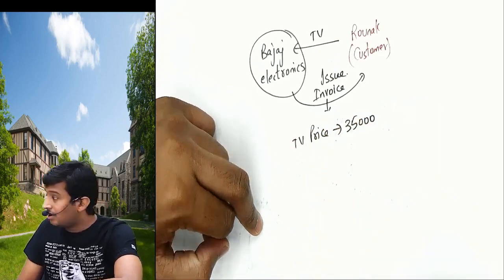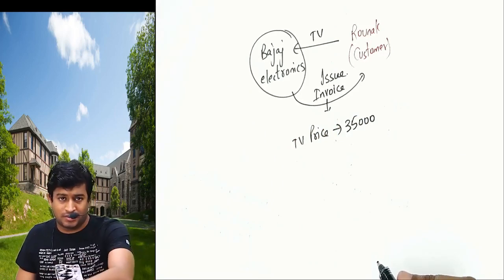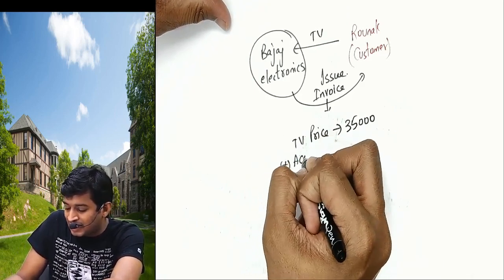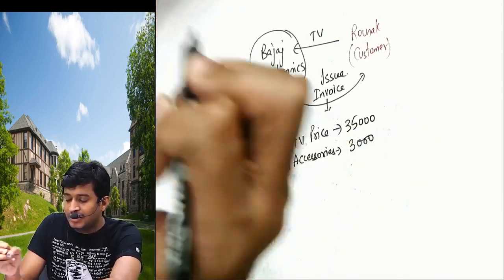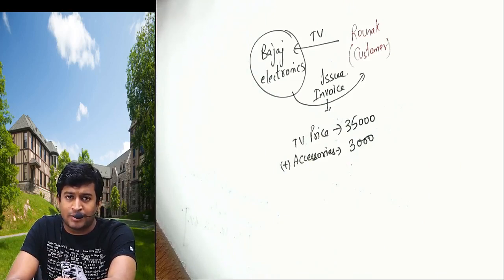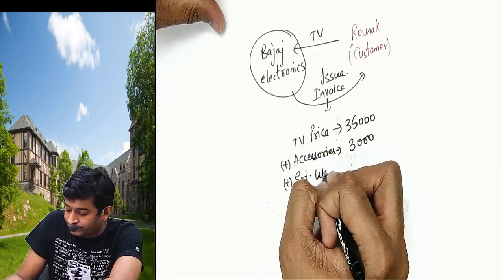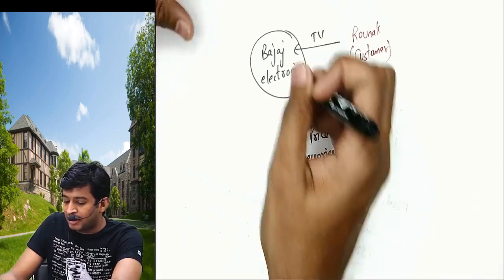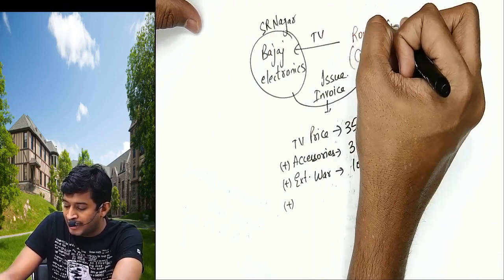35,000. I also told him I want special speakers for the TV which are not included in this. So he added accessories 3,000. He said warranty of TV is 2 years, but if you pay 1,000 rupees you will get warranty up to 10 years. I said I'm ready to pay 1,000. So he added extended warranty 1,000. He said Bajaj Electronics is in, assume, SR Nagar. My home is in Himayat Nagar.